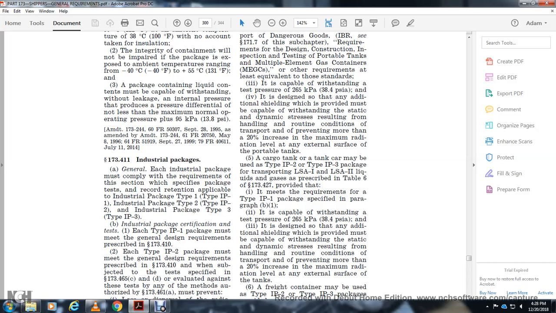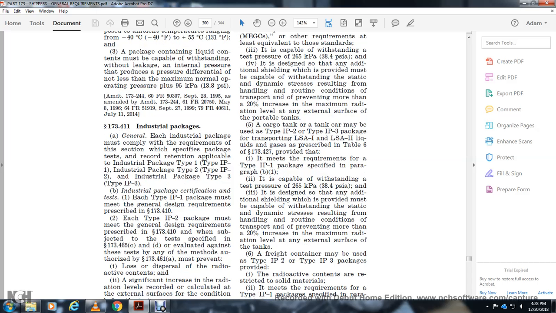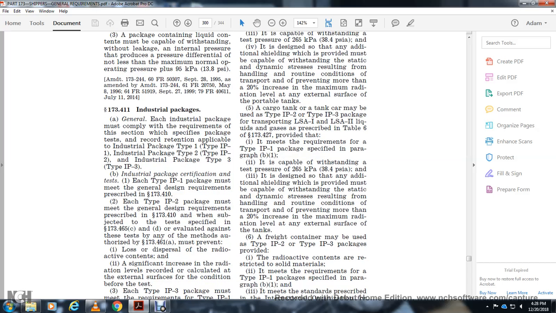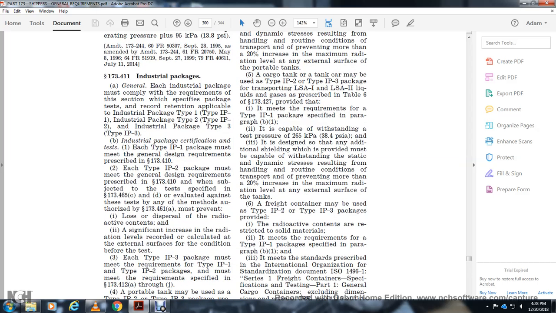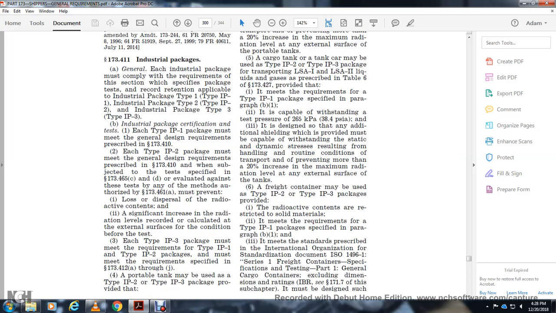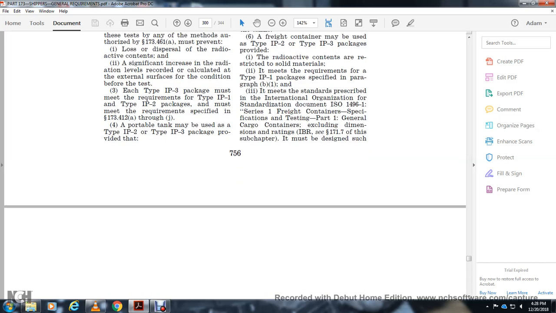A freight container may be used as industrial package type 1, 2, or 3, provided the radioactive content is as prescribed for radioactive material, and it meets the requirements for the industrial package specified in paragraph B1 and the standard prescribed by the International Organization for Standardization, ISO 1496-1. The freight container is specified in part 1G. A general cargo tank, including the dimensions of the rating, with the IBR in 171.7 of this subchapter, must be designed such as